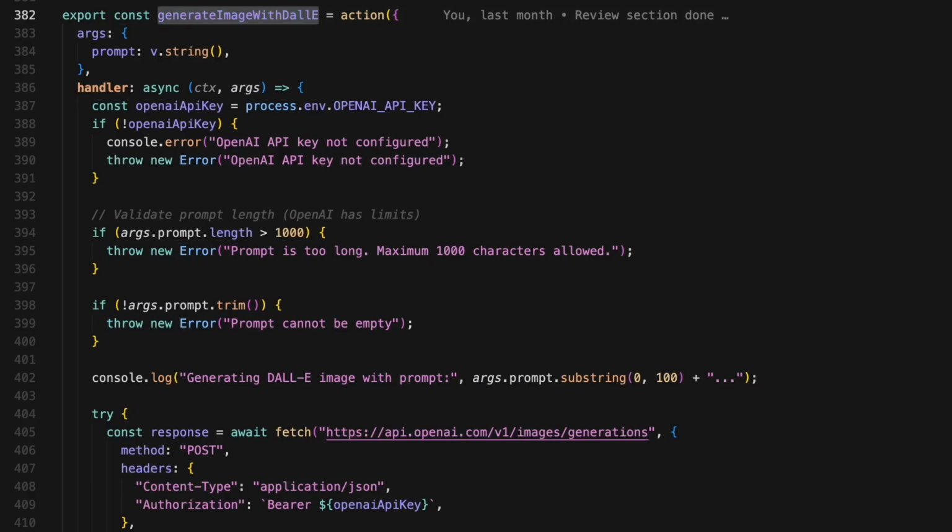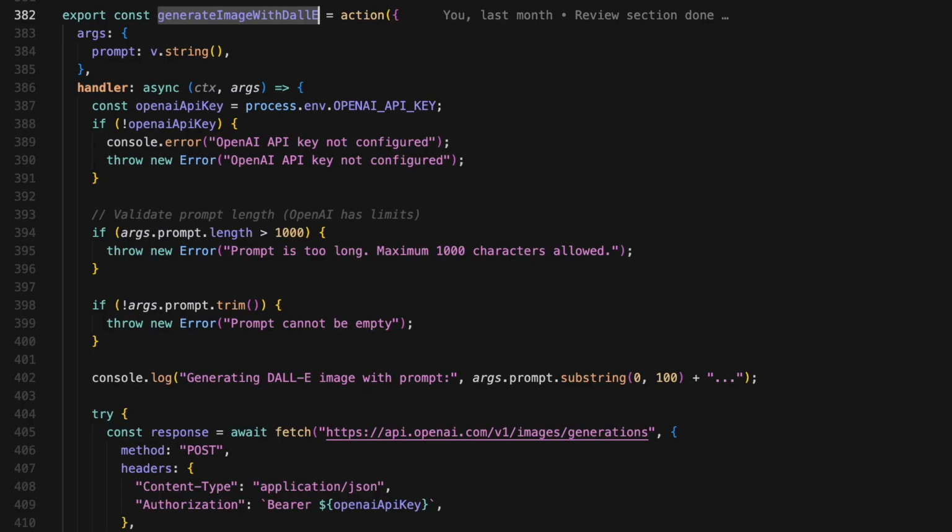Right, so when you press that generate image button, this is what happens on the back end. We've got our AI generated article with detailed image prompts, and now we actually want to turn those prompts into images. This is the function that does it. Generate image with DALL-E.